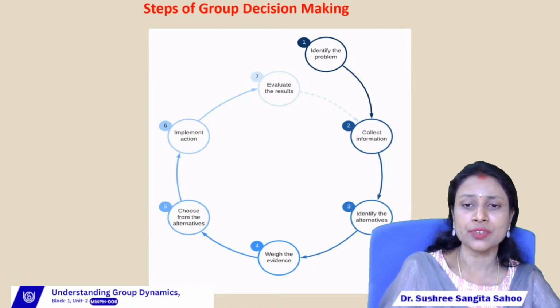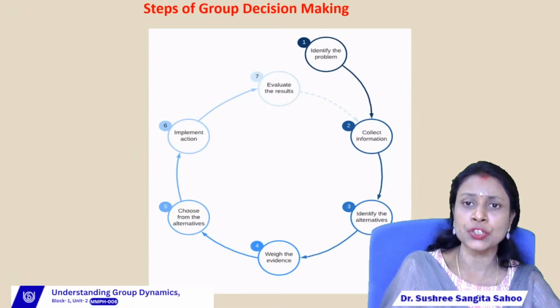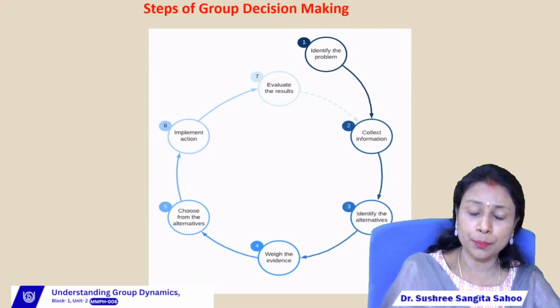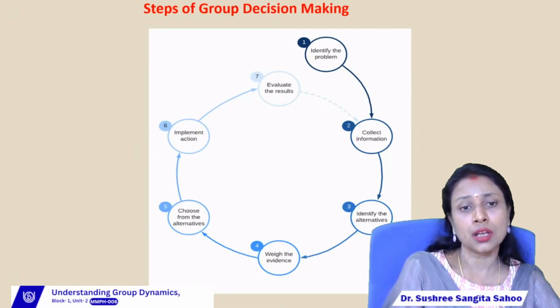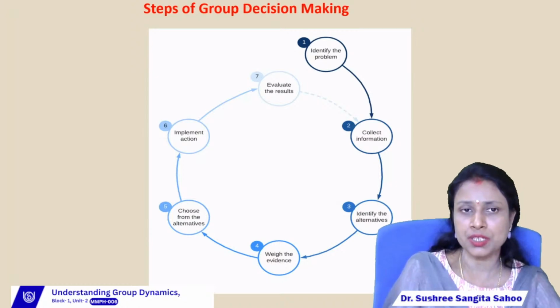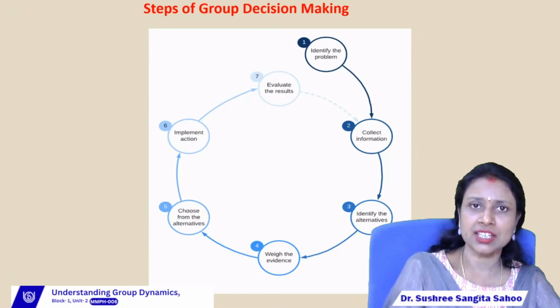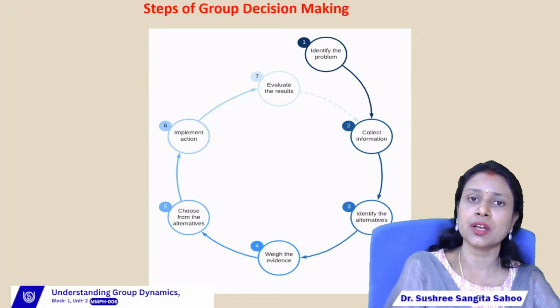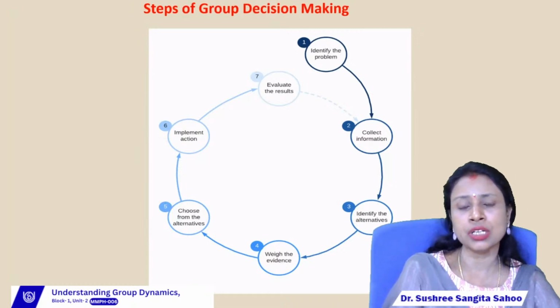Then weigh the evidence. After finding out the alternatives, they will measure which alternative will give more benefits to the organization. Then choose from the alternatives, choose the best alternative. Then after choosing the best alternative, the organization will implement that alternative to find out the solution. Then evaluate the results. After implementing the solution, they will look at the result.